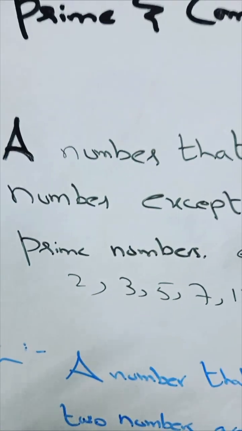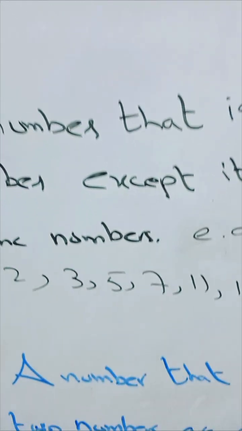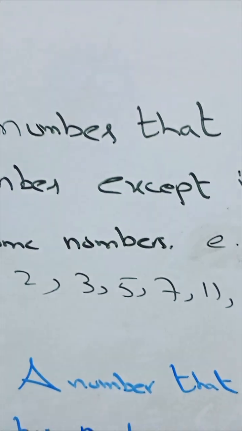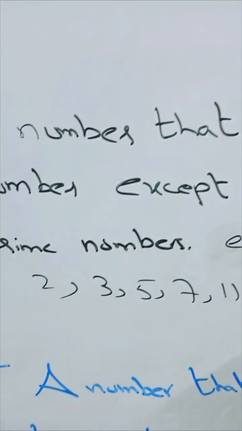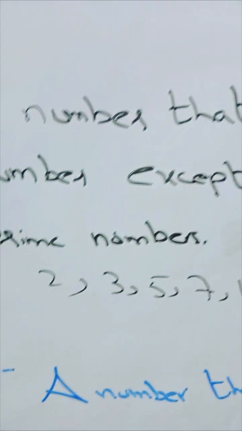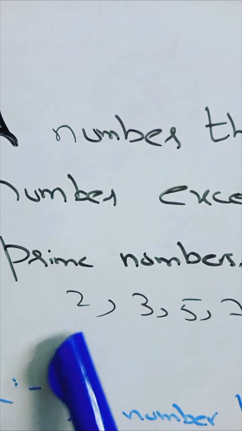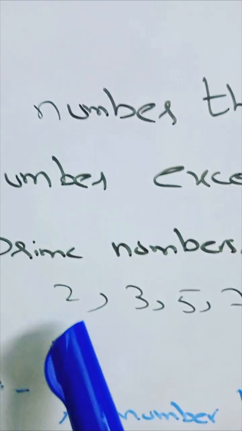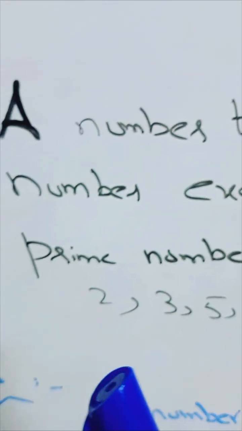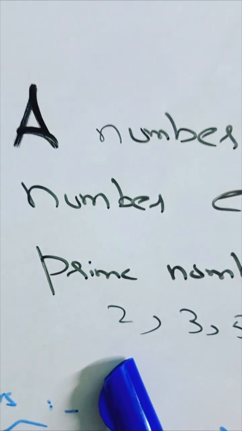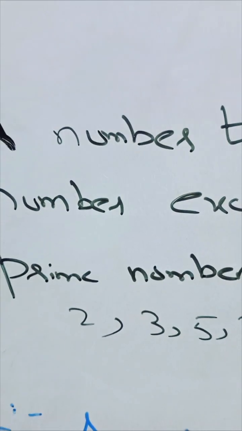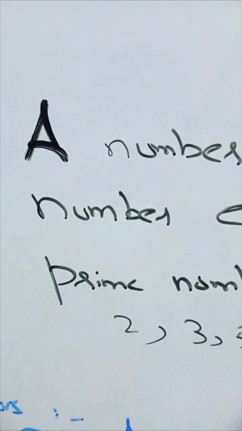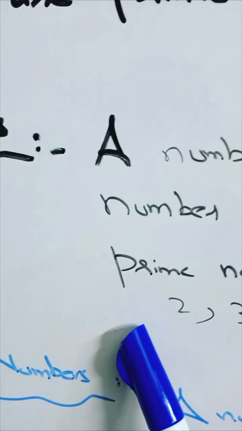It means it is not about even or odd, only that it is divisible by its own number, like 2 ones are 2, 3 ones are 3, and these are called prime numbers. Always remember, you will say, ma'am, this is 2, and 2 is also an even number. Yes, it is true, but remember, 2 is also a prime number, because it is not divisible by any number except itself. So always remember that prime numbers always start from 2, not 1.